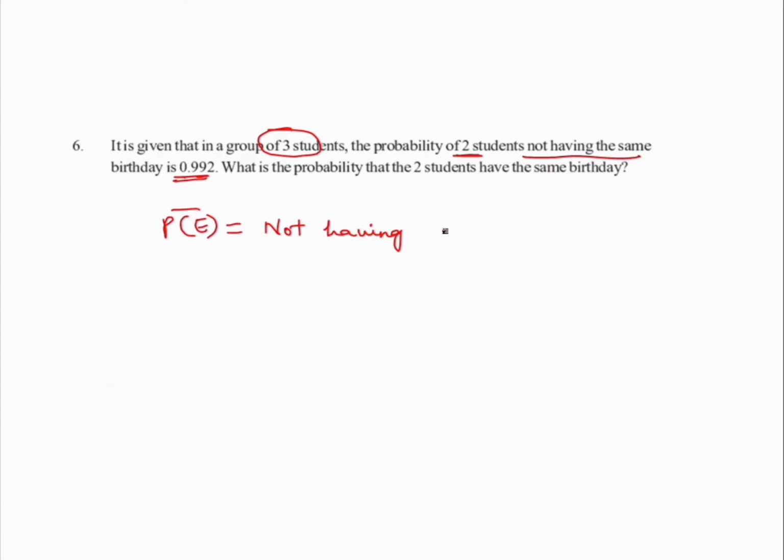Not having the same date and year. That is, the probability of this one gives us 99.2 something, right?